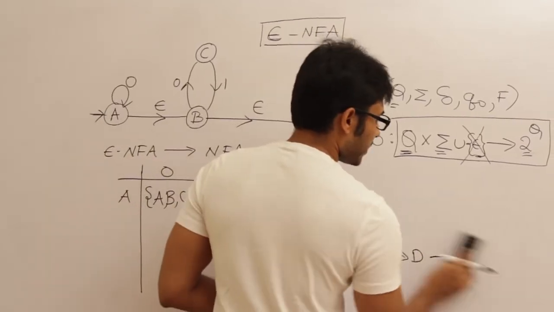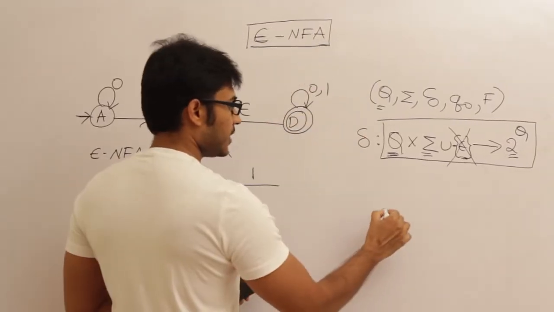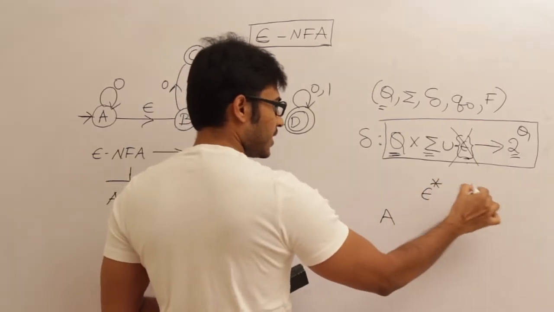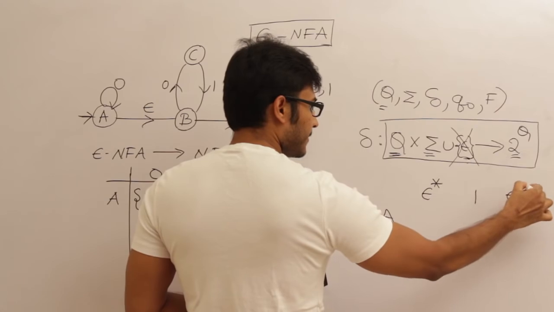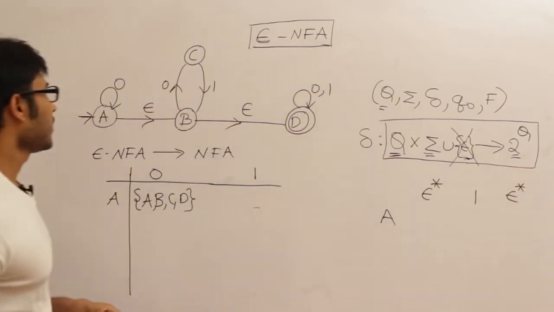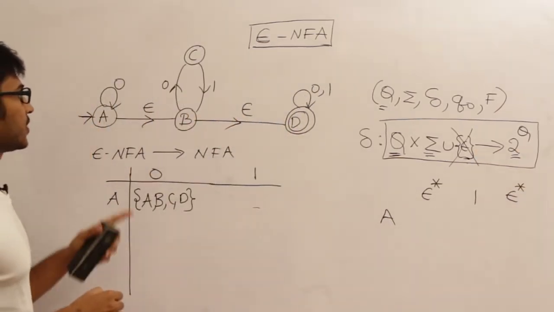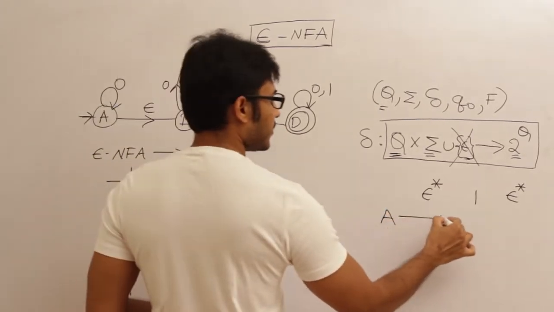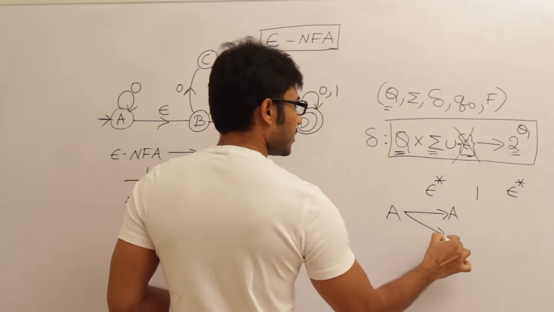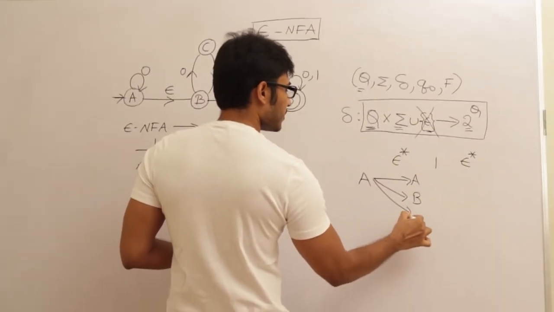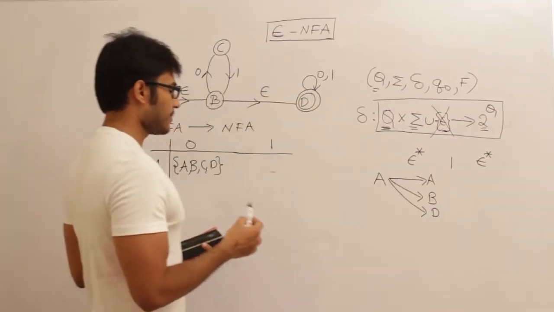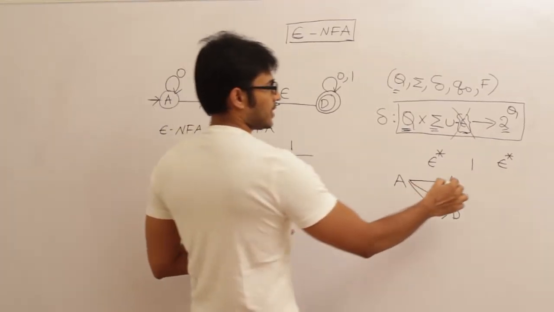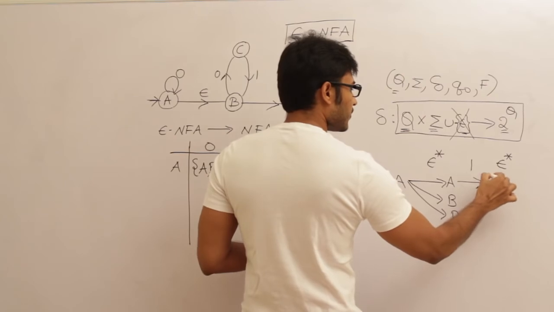So again we are going to write the same way. Capital A, if I have to find out on 1, I am going to write it as epsilon star 1 epsilon star. What is capital A on epsilon star? Capital A on epsilon star is, I can go to A, B as well as D. Only I am looking at epsilon. A, B and D. What is capital A on 1? Capital A on 1 doesn't have any move, therefore it is phi.